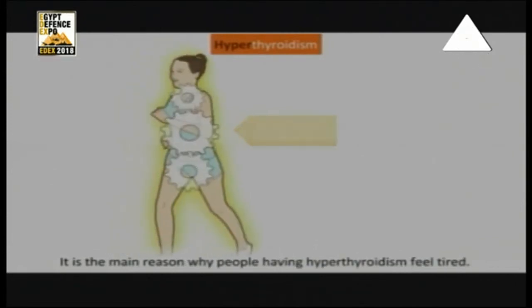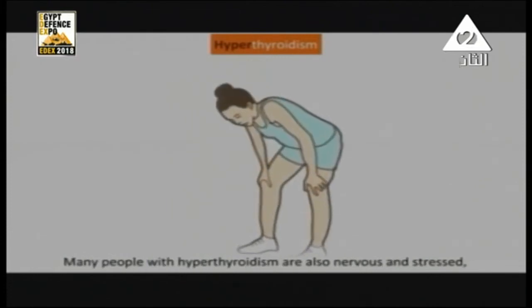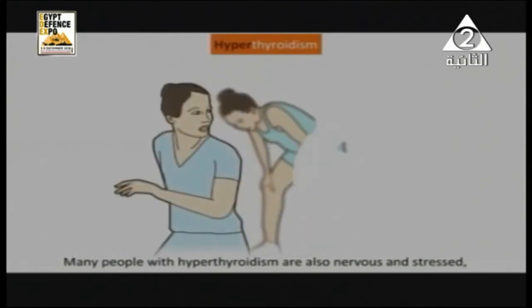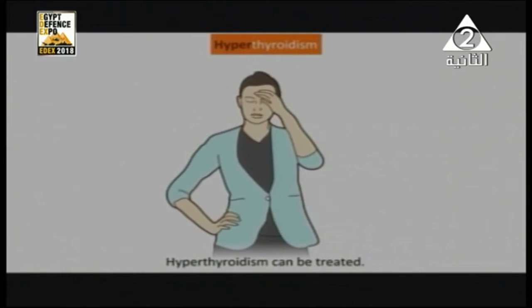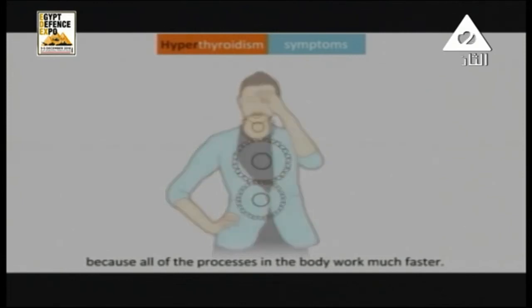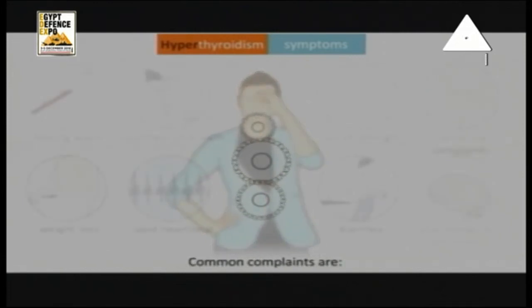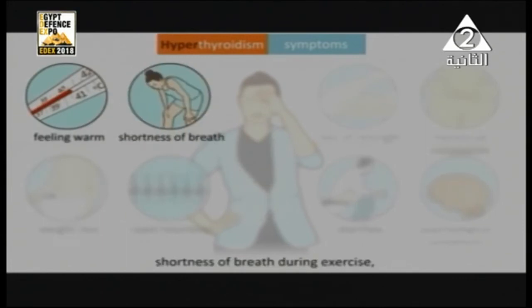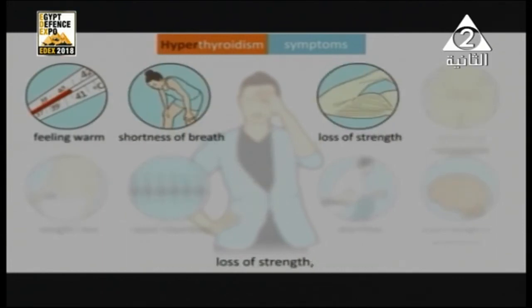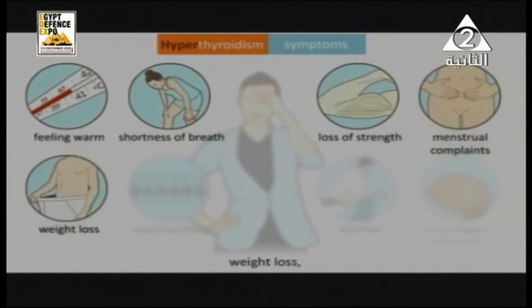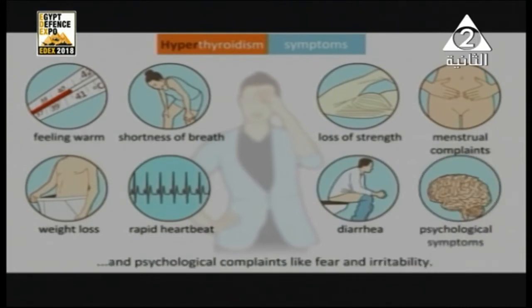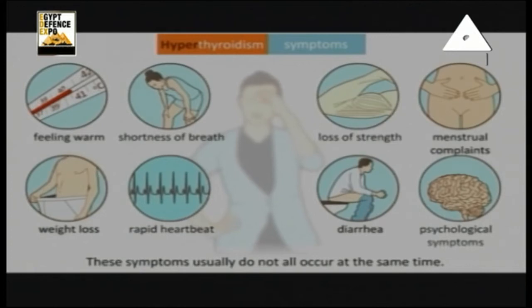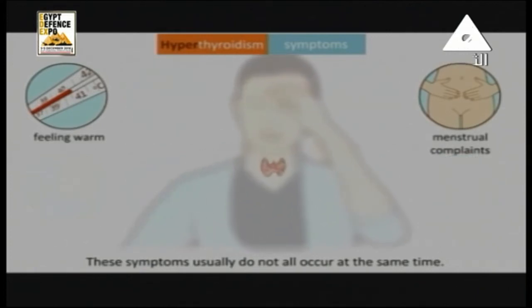The main function of the thyroid gland is that it secretes calcitonin hormone, which decreases the calcium level in the blood. By what? By decreasing its release from bones and preventing its absorption from the bones again. And it also secretes the thyroxine hormone, and iodine is essential for the formation of the hormone. But we have some disorders that may happen as a result of increasing or decreasing of the thyroxine hormone.